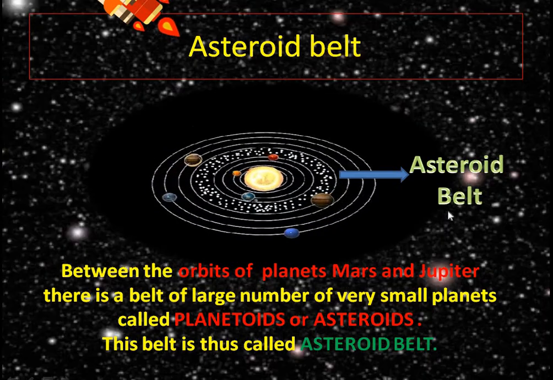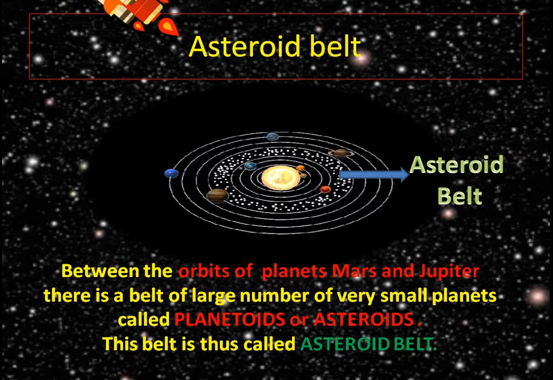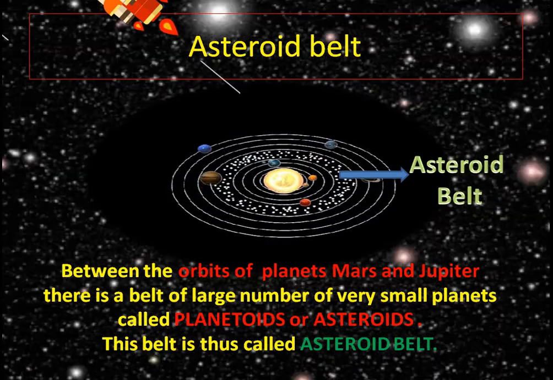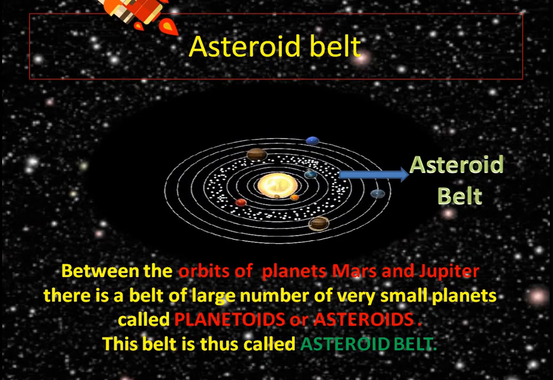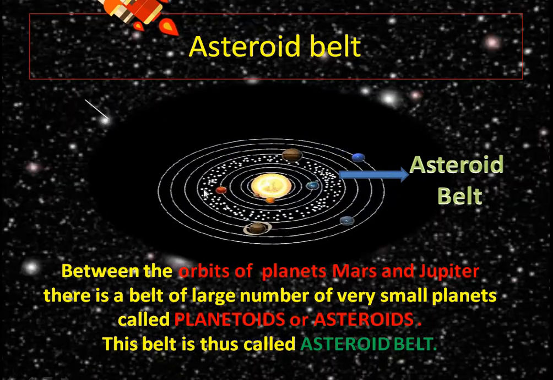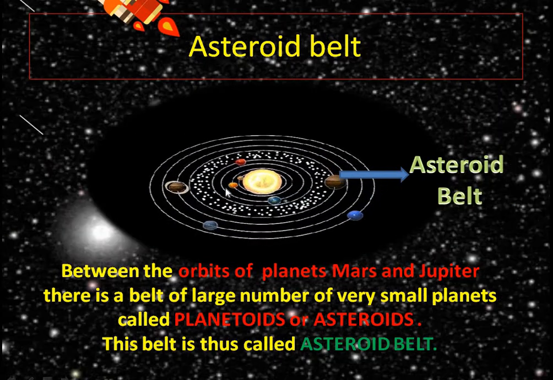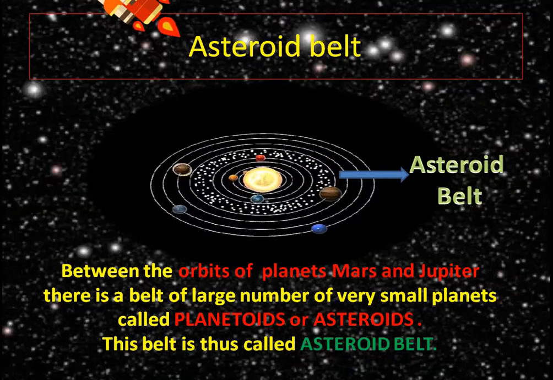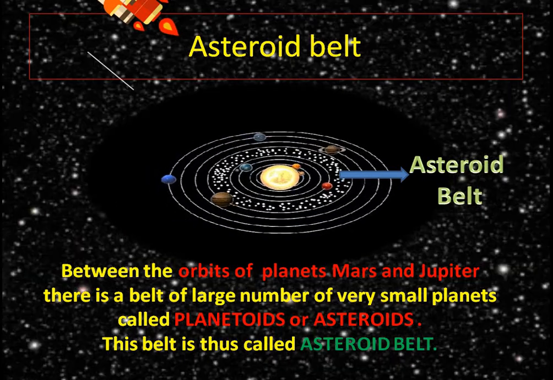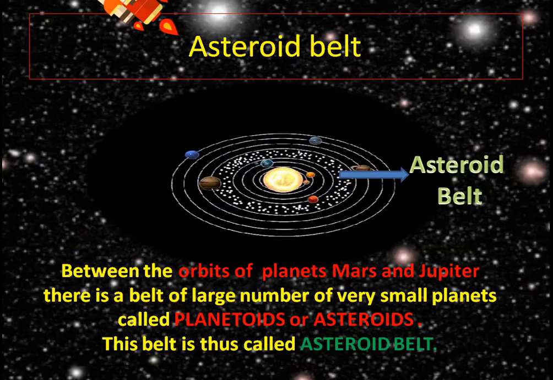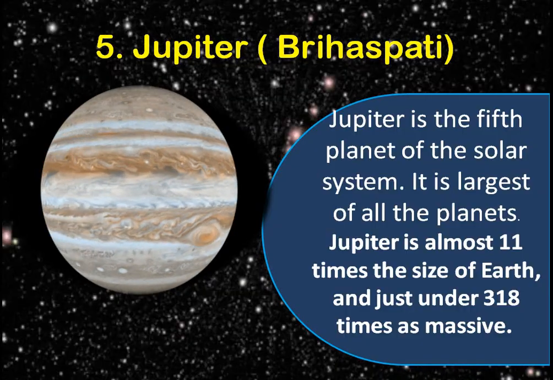In between the planets Mars and Jupiter, this small number of planets are called asteroids or planetoids, and thus this belt is called the asteroid belt. So after the four planets, Mercury, Venus, Earth and Mars, comes the asteroid belt. And after the asteroid belt, there is a set of next four planets, and the first one is Jupiter.